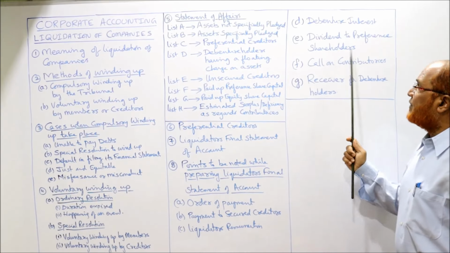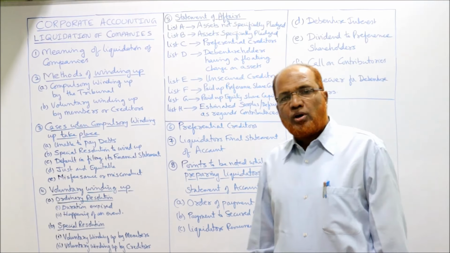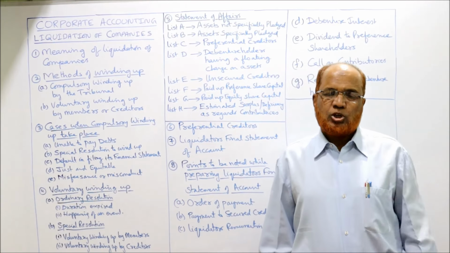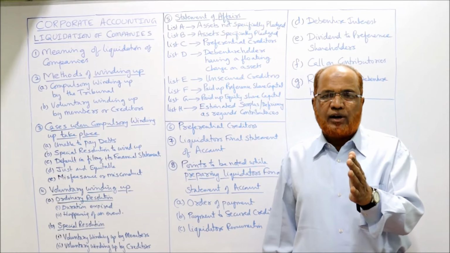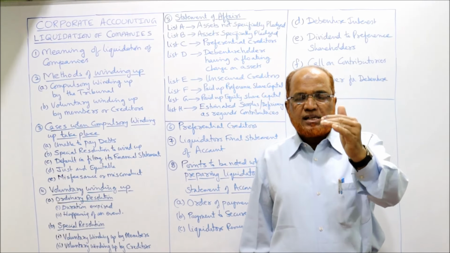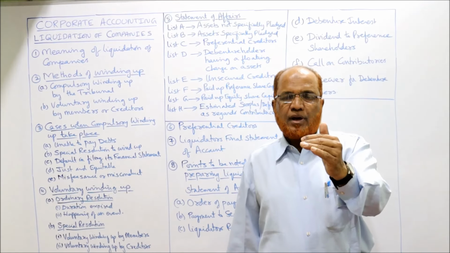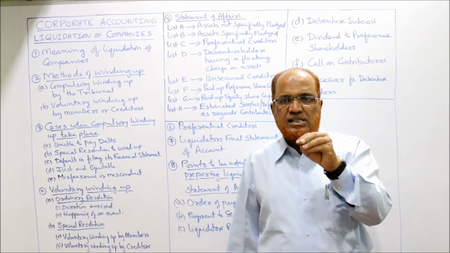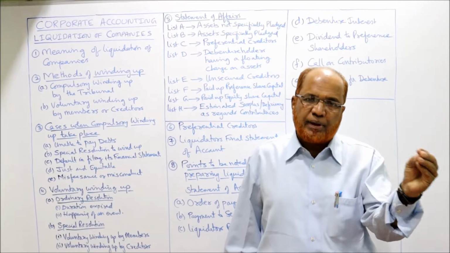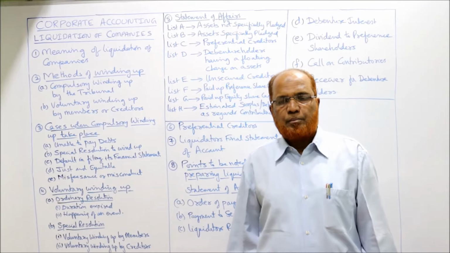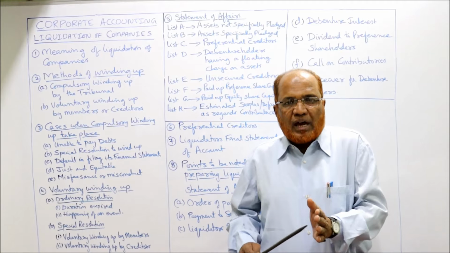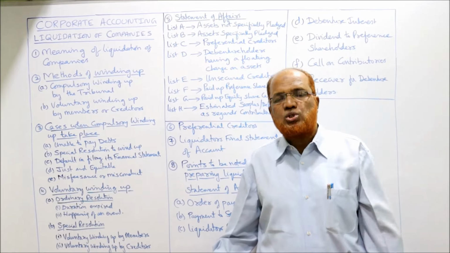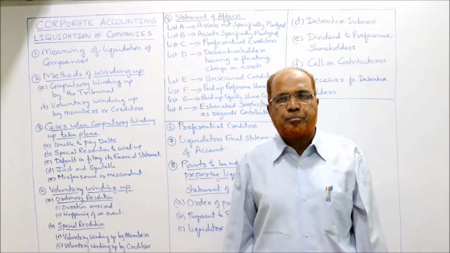Now, dividend to preference shareholders. Preference shares are of two types: cumulative, non-cumulative. First of all, we will make the payment up to unsecured creditors. After paying to unsecured creditors, if any amount is left, then it will be paid to preference shareholders. Otherwise, if the amount is exhausted at unsecured creditors itself, there is no question of payment to preference shareholders.